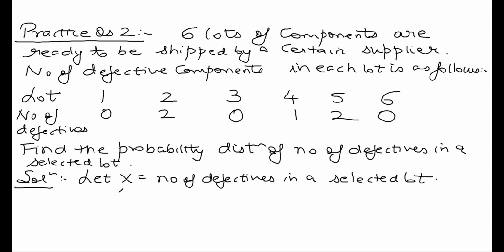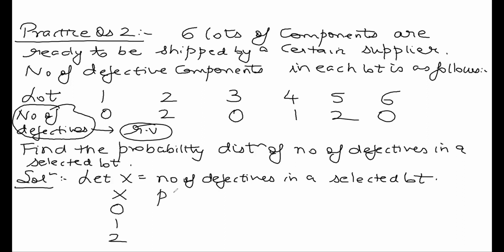Now, what are the values taken by X? This is my random variable, the number of defectives. It takes the value 0, the value 1, and the value 2. What are the probabilities? What are the total number of lots? 6. And how many times is 0 taken? Lots 1, 2, and 3. So 3 by 6, which is half.